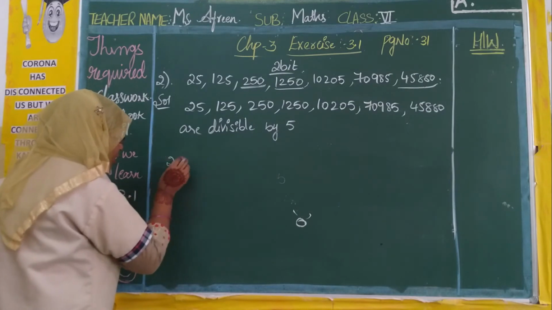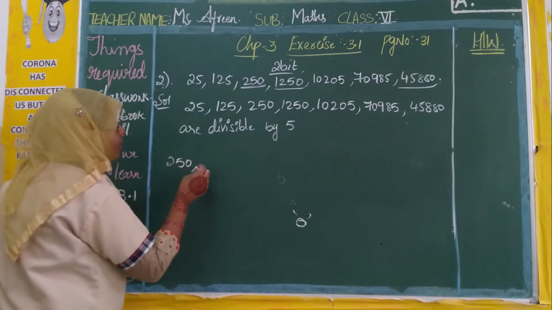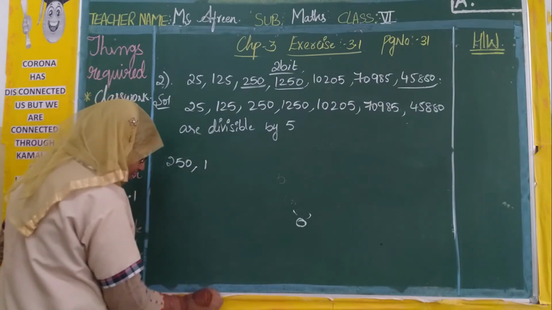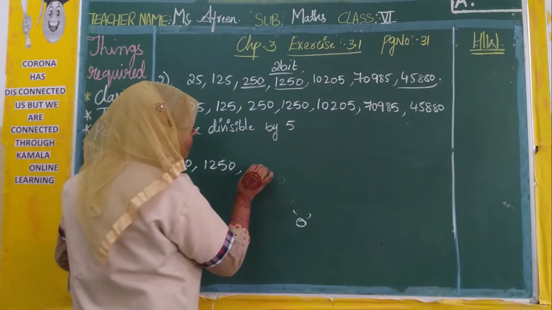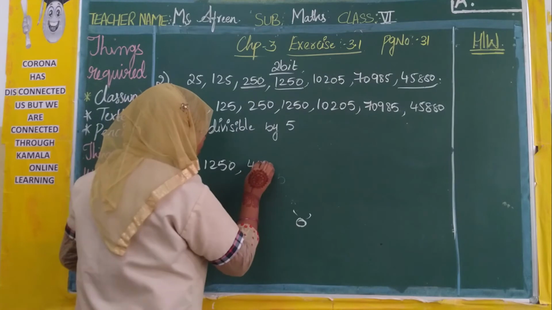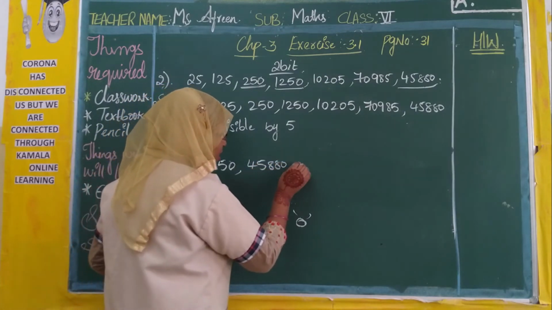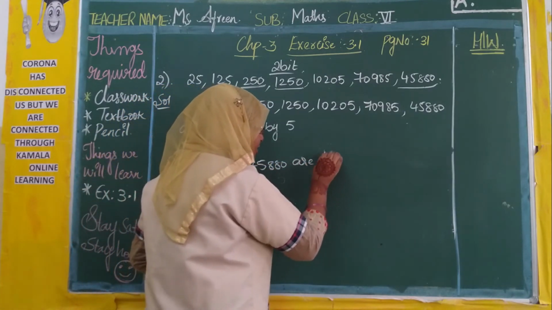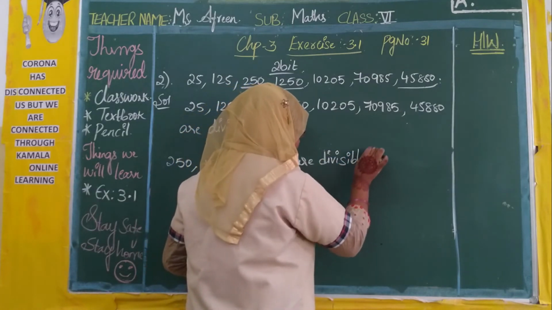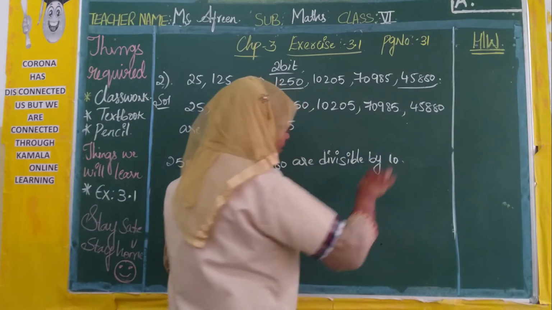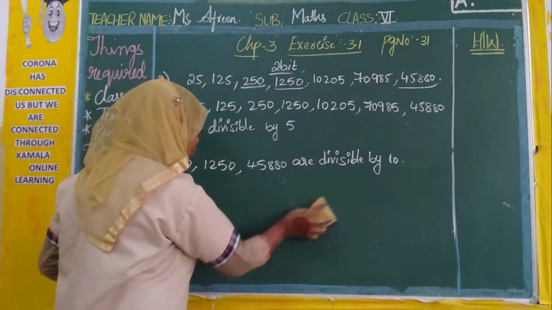So 250, 1250 and 45,880 are divisible by 10. Now we have checked both the rules.